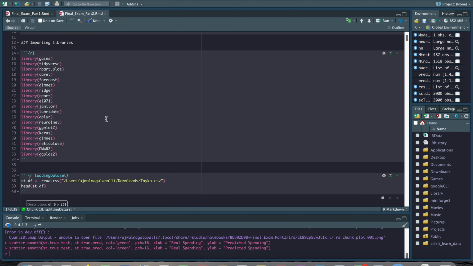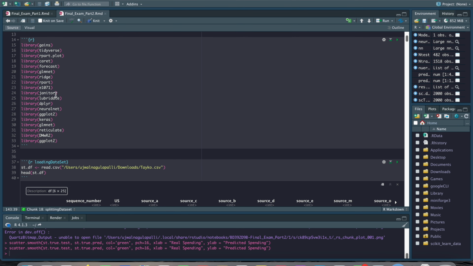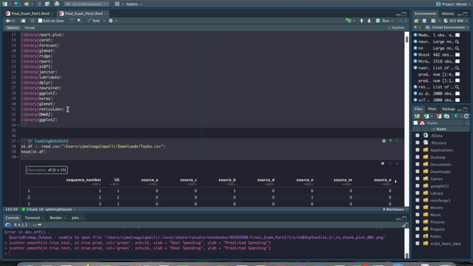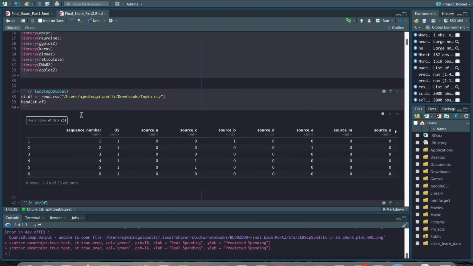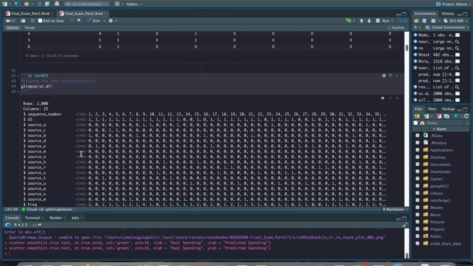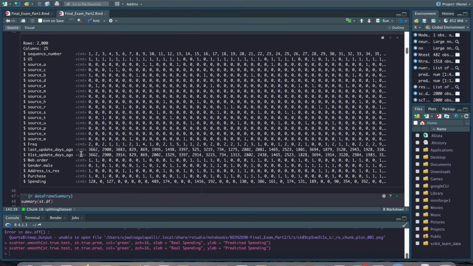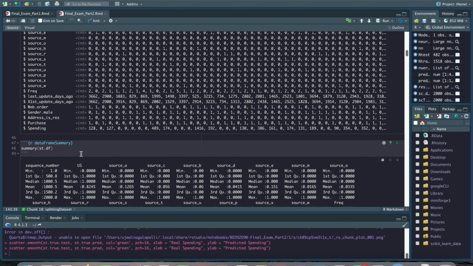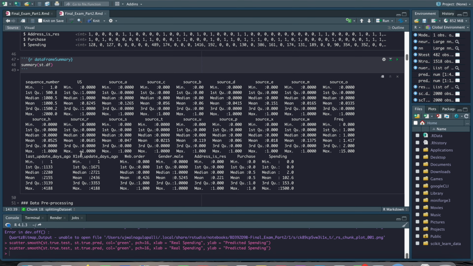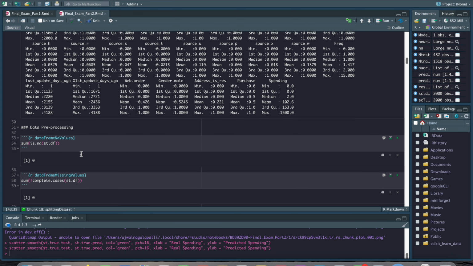Here we are using linear regression and neural networks. Initially we loaded all the required libraries, and here we are loading the data set into the data frame. We use glimpse to see the characteristics of the data, like data types, number of rows and columns. And here we use summary for seeing the data distribution across each feature.